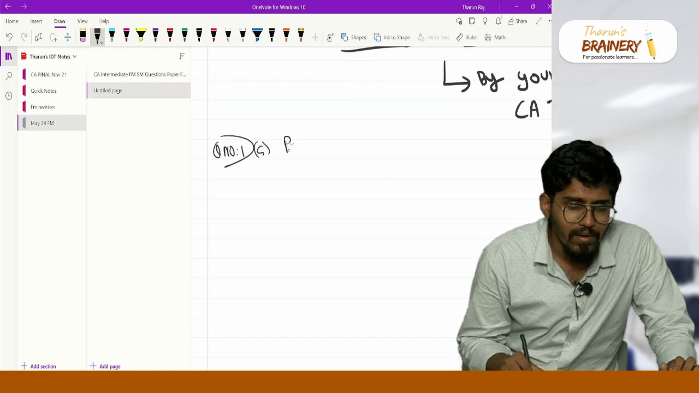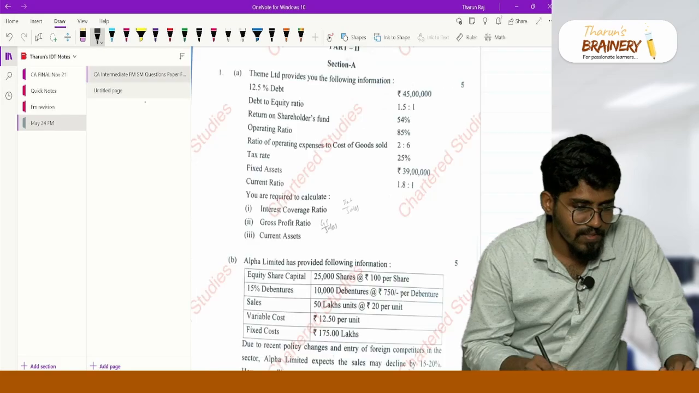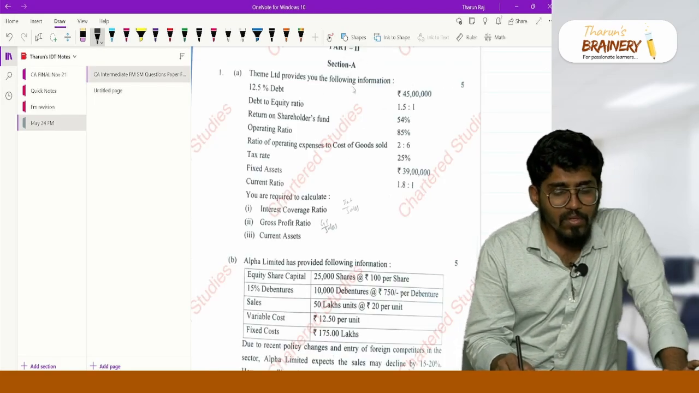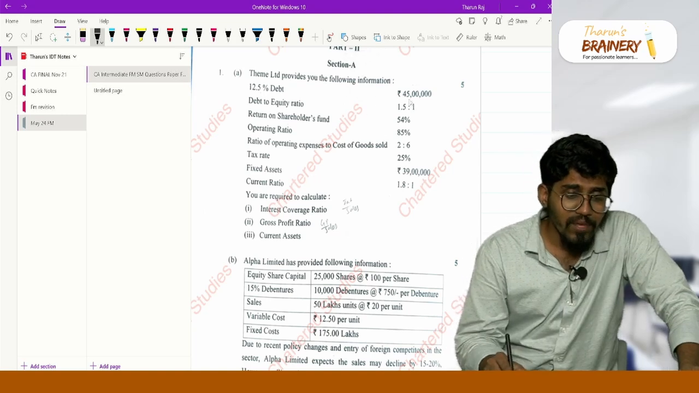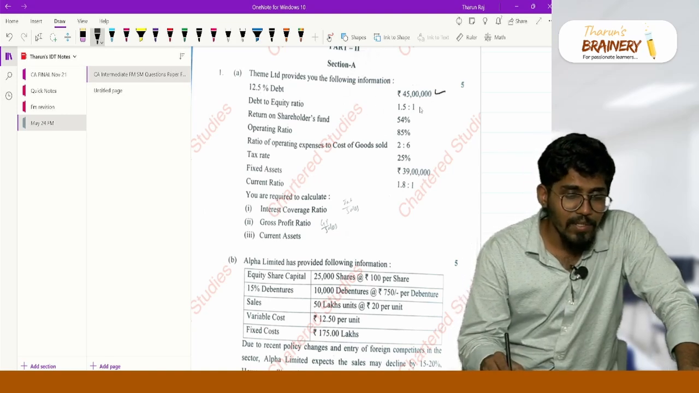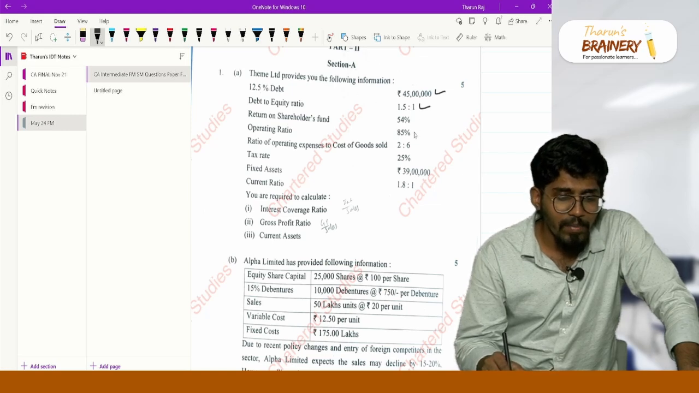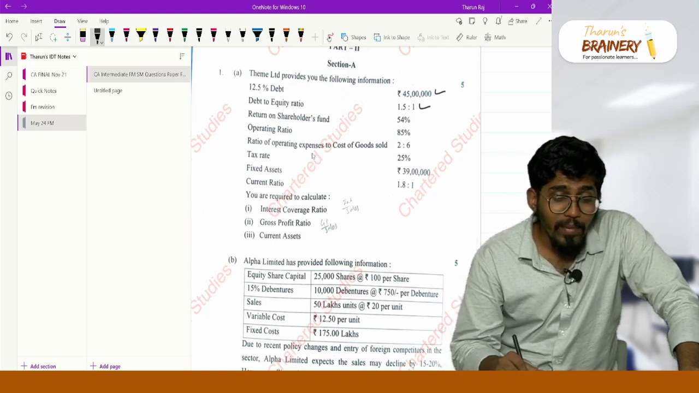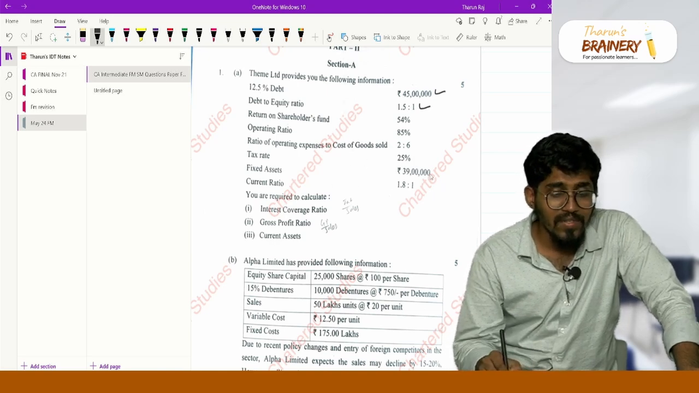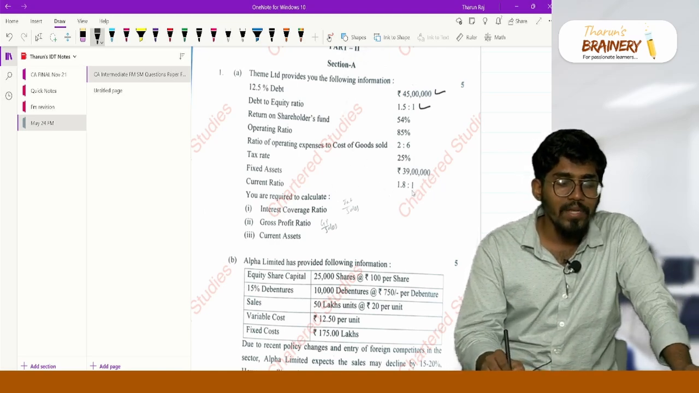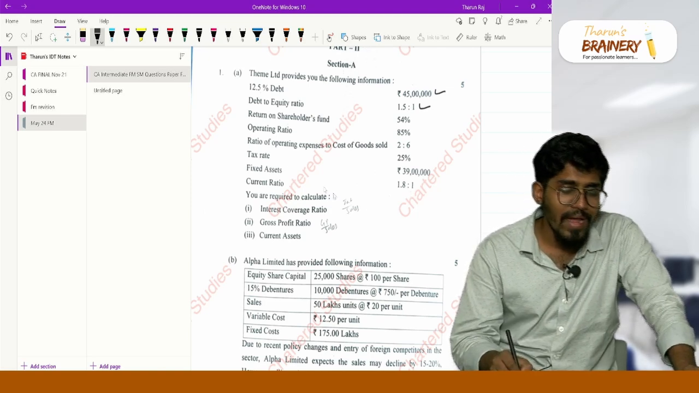Question number 1A is from ratio analysis. They are giving you the following information. Always, reading the question is more important than solving the question. 12.5% debt, 45 lakh is given. Debt to equity ratio 1.5:1. Return on shareholders' funds 54%. Operating ratio 85%. Operating expenses to COGS is 2:6. Tax rate 25%. Fixed assets 39 lakhs. Current ratio 1.8:1. You are required to calculate interest coverage ratio, gross profit ratio, and current assets.